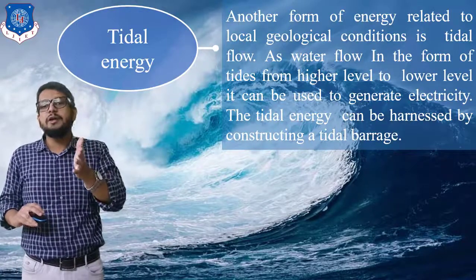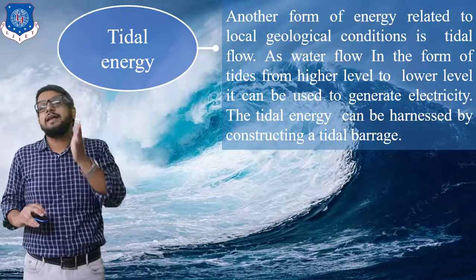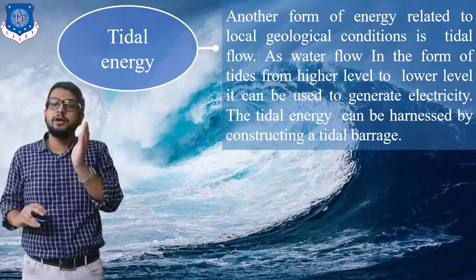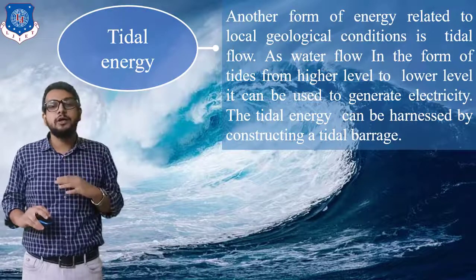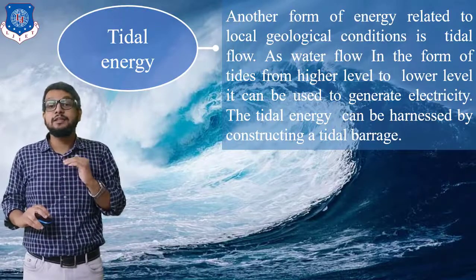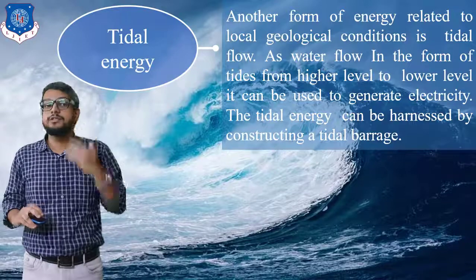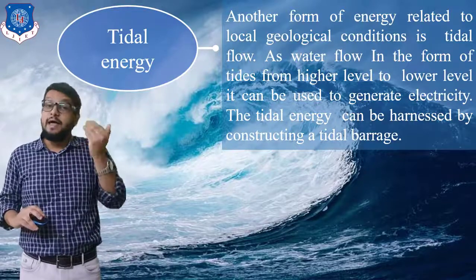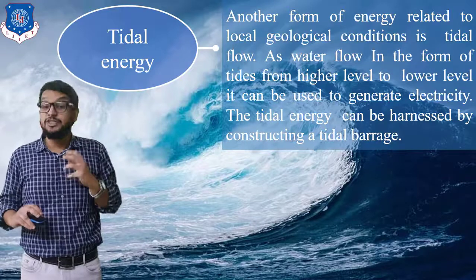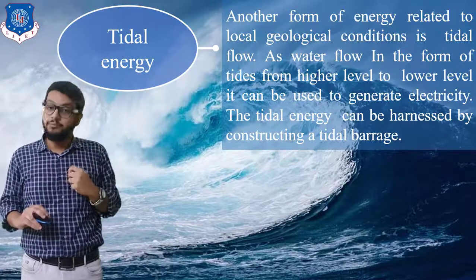But this power plant is based on tides and ebbs. The time period between two tides is nearly 12 hours and 25 minutes. Based on that, there are three types of cycles which can be utilized, that is single tidal cycle, single ebbing cycle and double cycle, which are utilized to generate electric current.